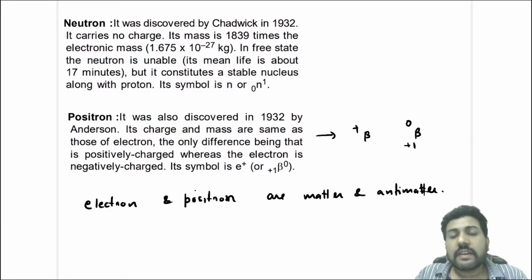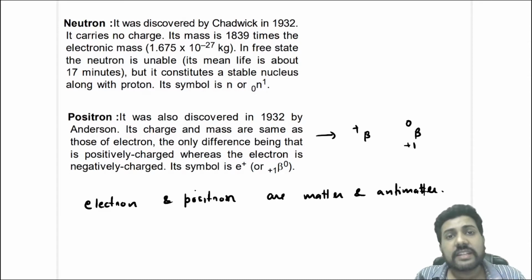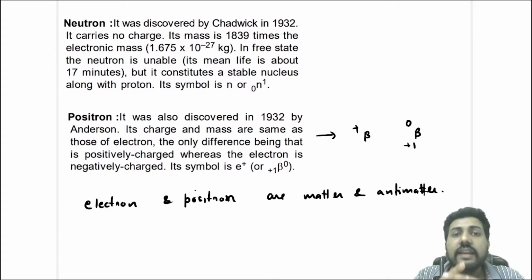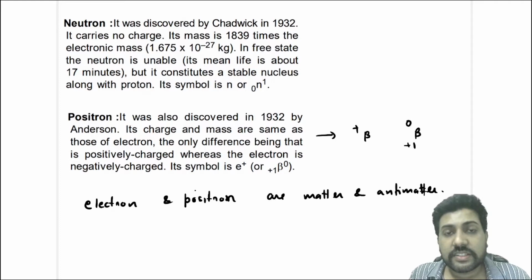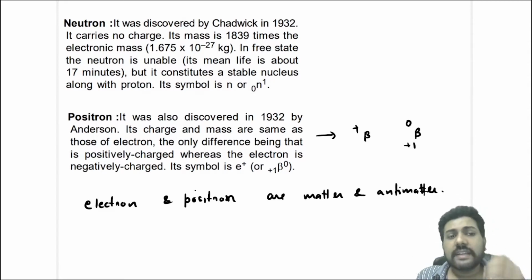If a matter and its own antimatter collide, they destroy each other, annihilate each other, and convert into energy. Electron and positron are such a matter and antimatter pair. There are many other matter and antimatter pairs, but the most important that will be useful for us is electron and positron.